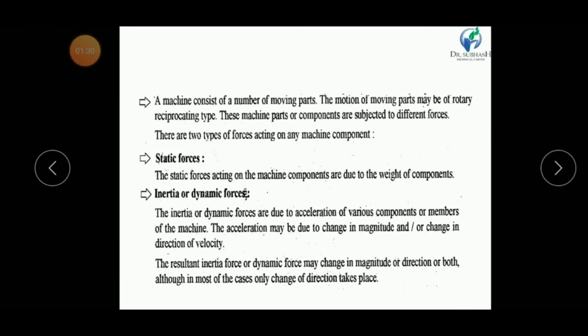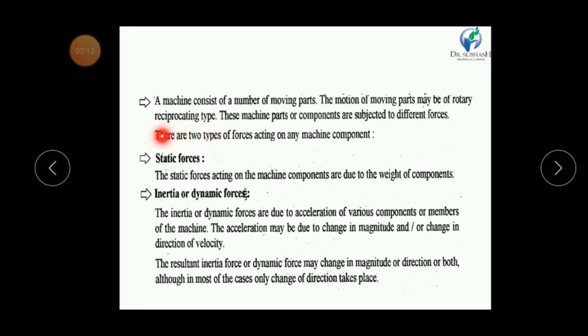If we consider any machine, then a machine has three types of parts. Some parts have rotary motion, that means rotating parts. Some parts have reciprocating motion, that means reciprocating parts. And some parts have both rotary as well as reciprocating motion. These parts are known as floating parts. So in any machine, three types of parts are available: rotary parts, reciprocating parts, and floating parts.